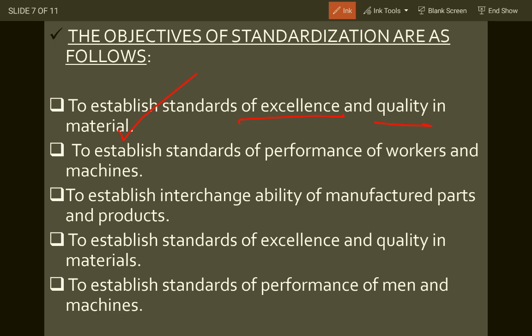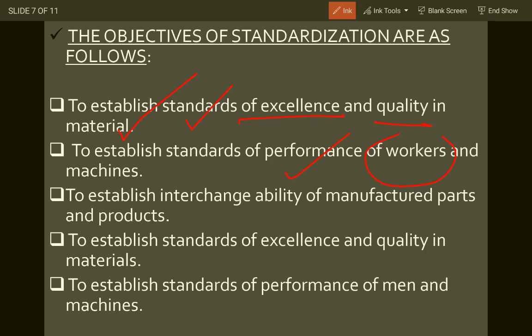So it's very important to establish standards for excellent quality in material. Raw material should be of excellent quality. They should not use defective or cheaper quality raw material. Every factory, every industry or every company must follow standard raw material for getting a final finished product.